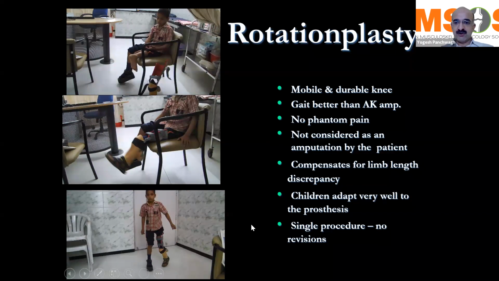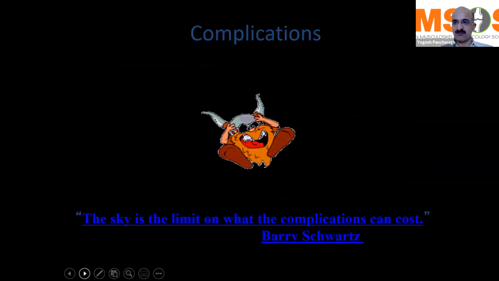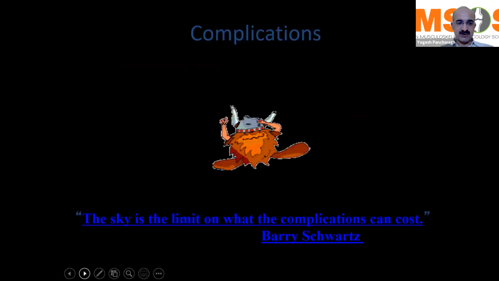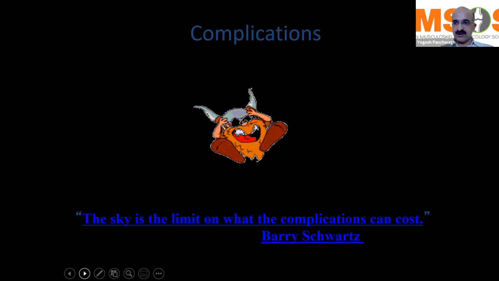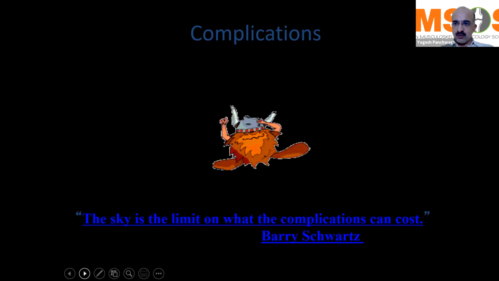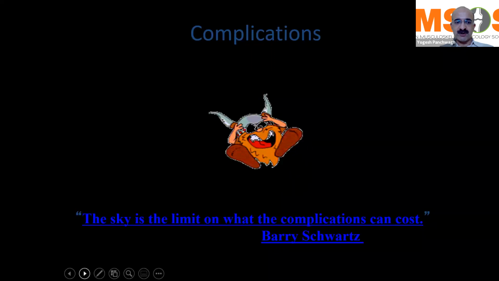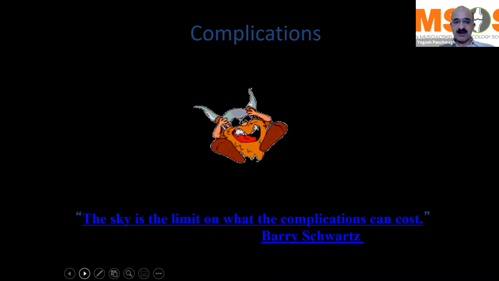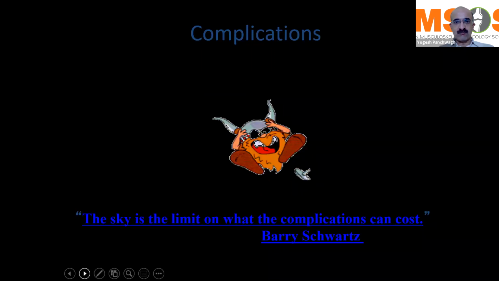Children adapt pretty well to the procedure, and most of the time when the tibia unites to the femur, it's a single procedure. You don't have to repeat the procedures as you have to do in cases of megaprosthesis or other non-biological reconstruction. I've shown you most of the commonly used types of reconstruction modalities in bone sarcomas, but all these surgeries are not without complications.